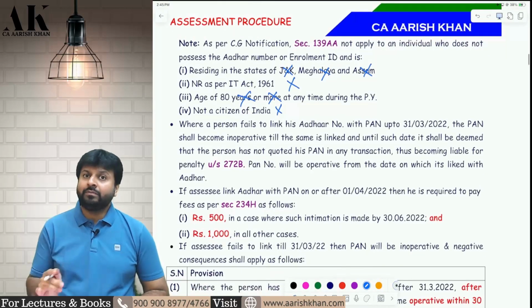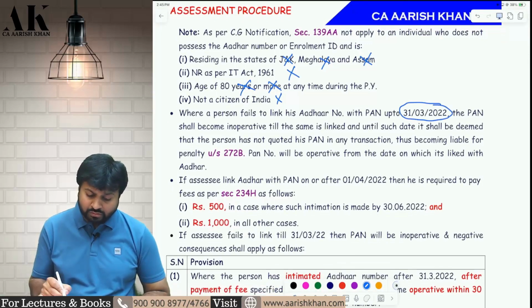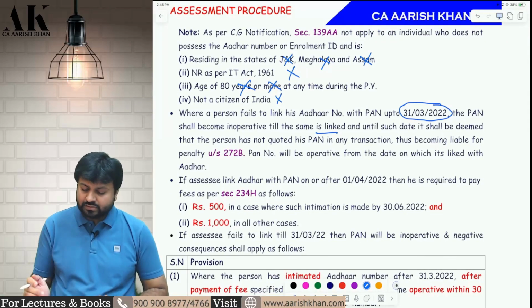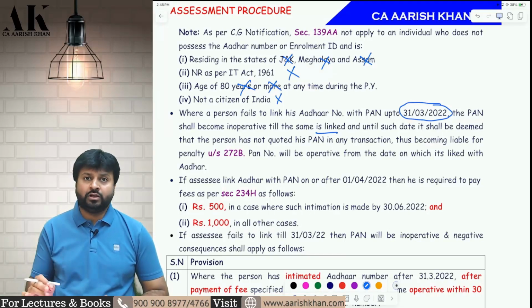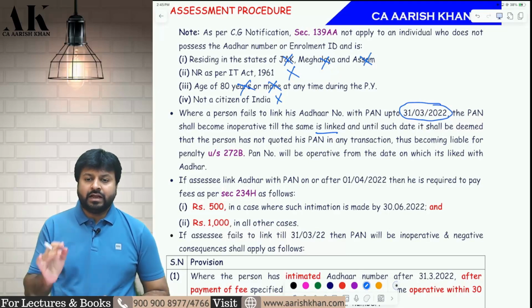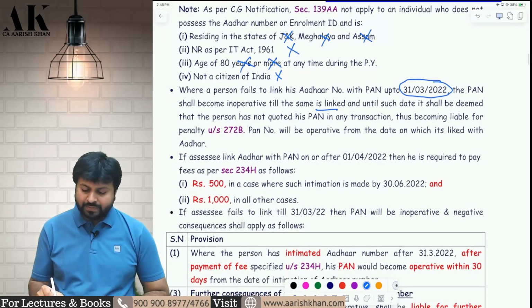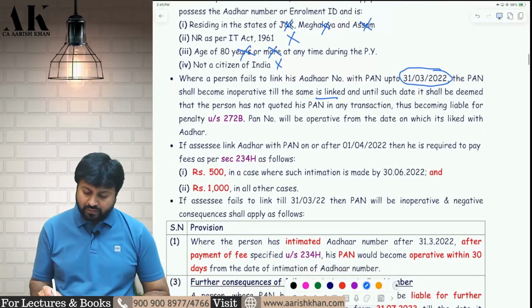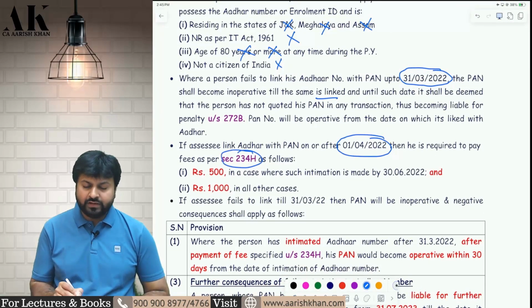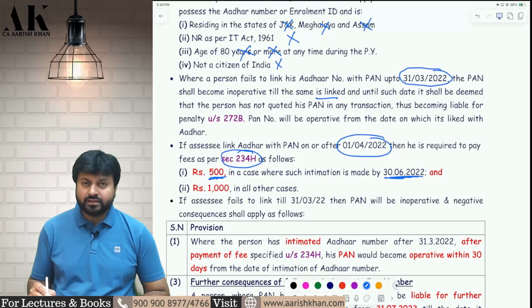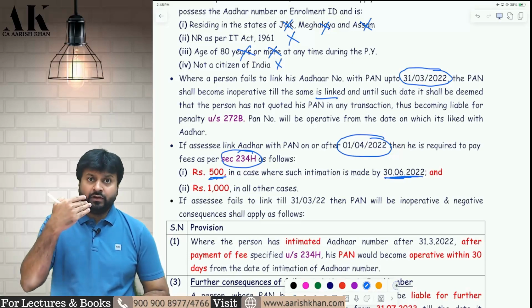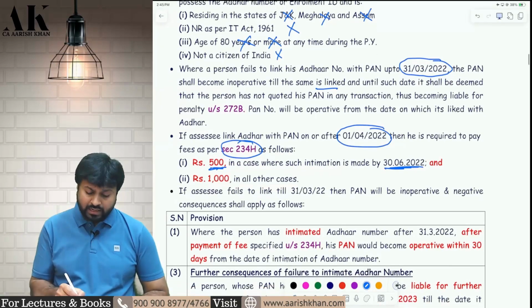Similarly, again and again, one point will come: by 31st of March 2022 you are supposed to link your Aadhaar and PAN. If you don't link your Aadhaar and PAN, there will be serious consequences. There will be penalty. There will be fee. First of all, I am talking about the fee, and your PAN will also be inoperative. If you don't link your PAN by 31st of March 2022, from 1st April 2022 you will be liable for a fee under 234H of 500 rupees if you link by 30th June 2022. That is, if you link in April 22, May 22, June 22. And if you link beyond June 22, then it will be 1000 rupees.